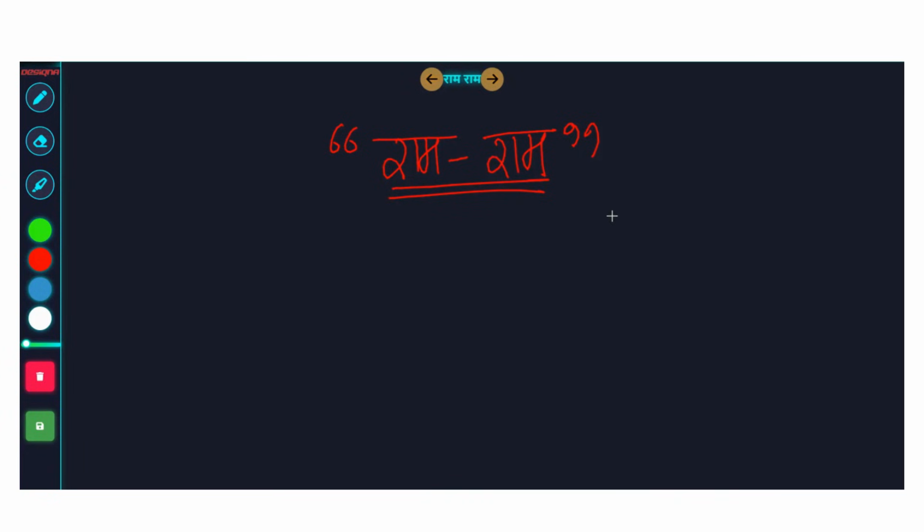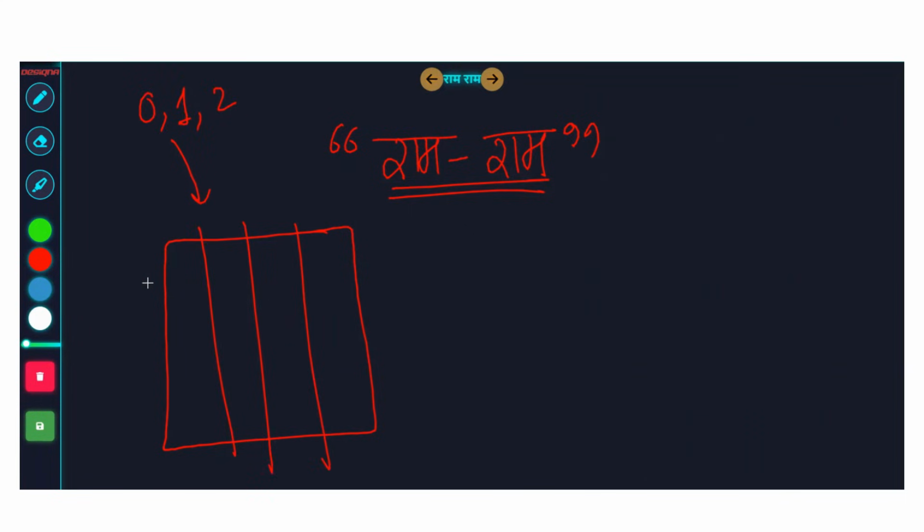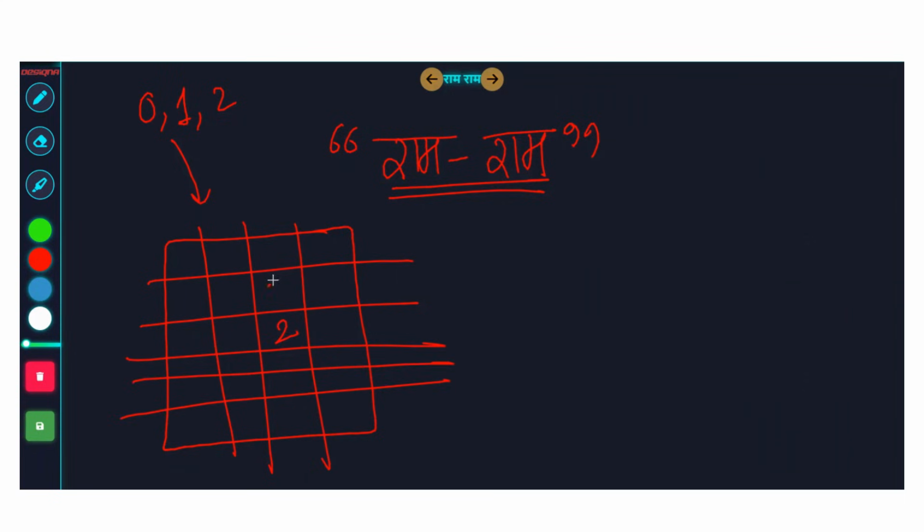Basically they are saying that a grid is given to you like this, and all the elements in the grid for now are just zeros and ones and twos. So let's take this grid. Let's say this is a 2, and all other elements are zeros or ones or twos, something like that. Let's say there are some zeros also, then there are some ones also, and then there are some zeros also. So they are saying that at t equal to 0, this is the state of the grid.